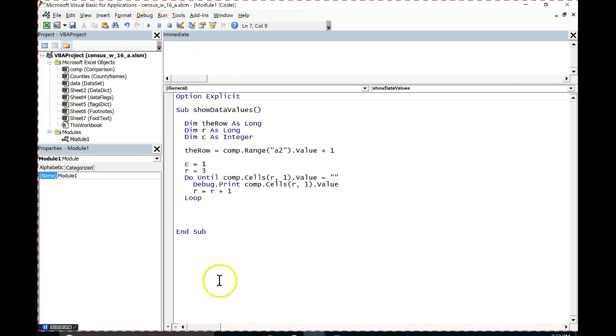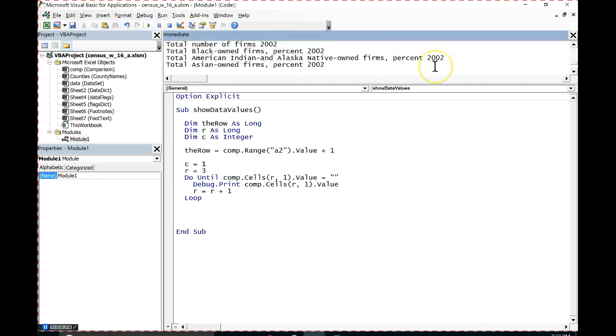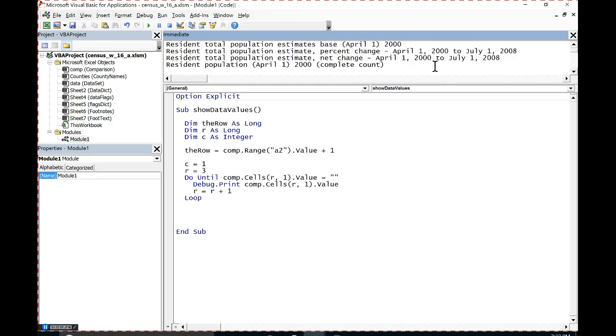Oh, incidentally, folks, anytime I have a loop and I'm getting ready to run it, it's always a good idea to save just before, because if you put yourself into a loop that you can't get out of, you might have to kill Excel. So I'm going to save, and I'll run this. Okay, so that looks pretty good. It just printed those off. It stopped, so I'm feeling pretty good about it.